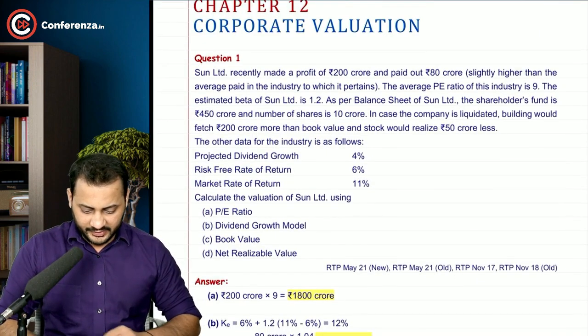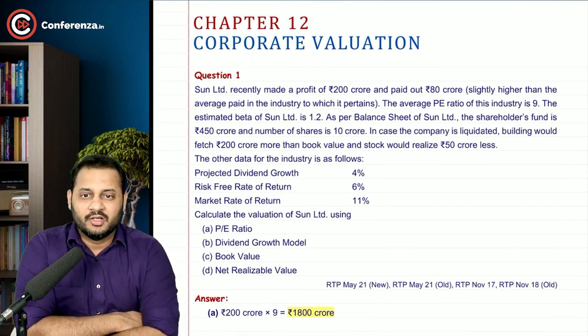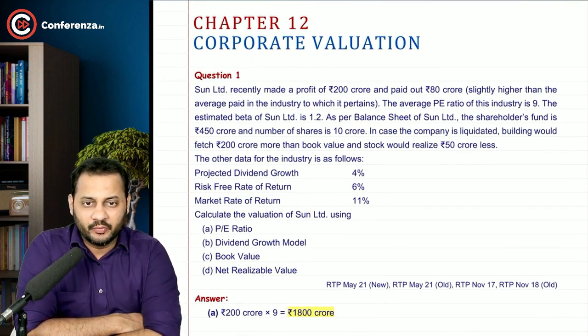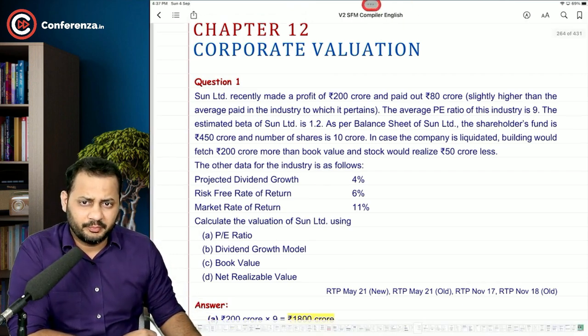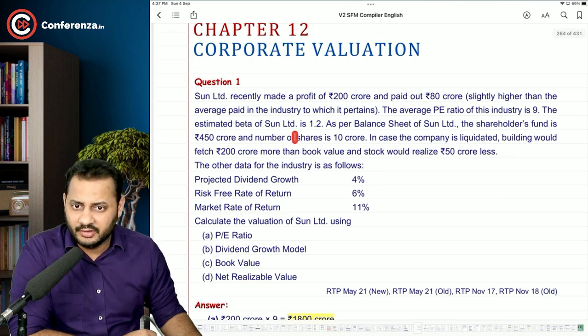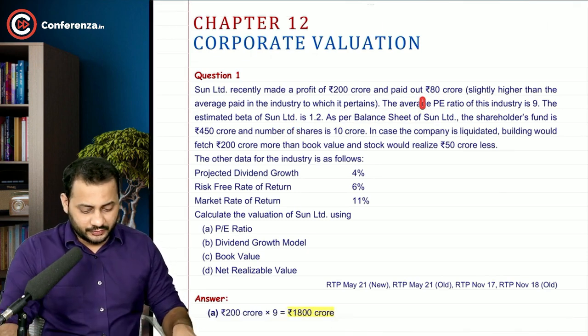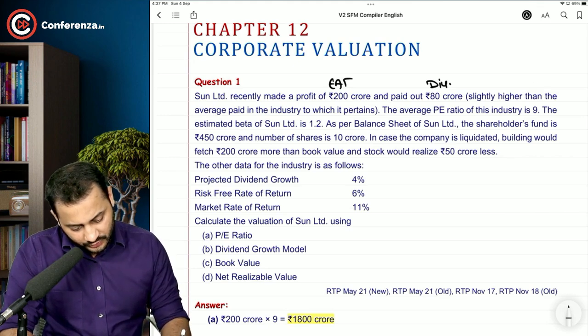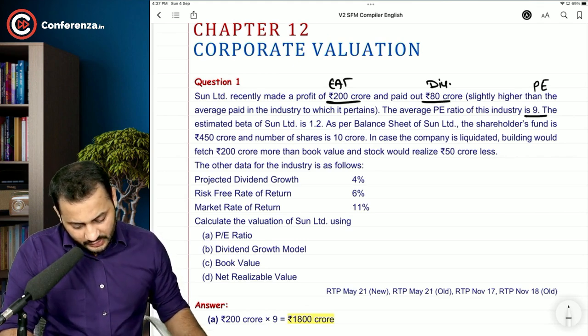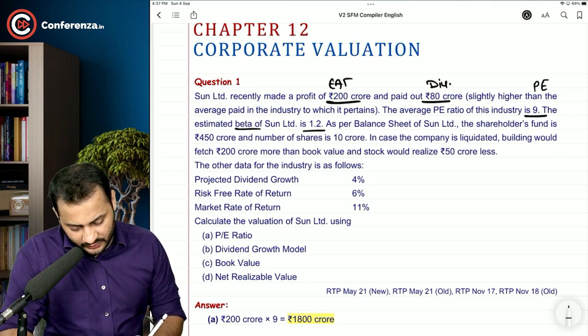So welcome back after the break and have a look at this first question. Sun Limited recently made a profit of rupees 200 crore and paid out 80 crore, which is slightly higher than the average paid in the industry. What is that paid out? That might be the dividend. Okay. The average PE ratio, have a look. This is called earnings after tax. This might be dividend. And the average PE ratio of the company is 9. The estimated beta of Sun Limited is 1.2.